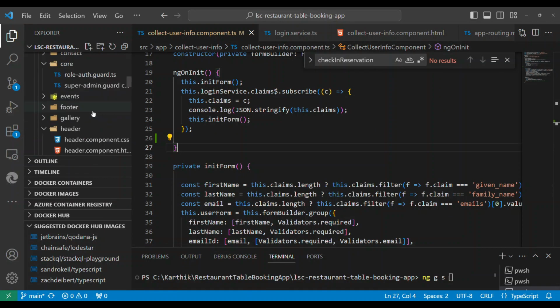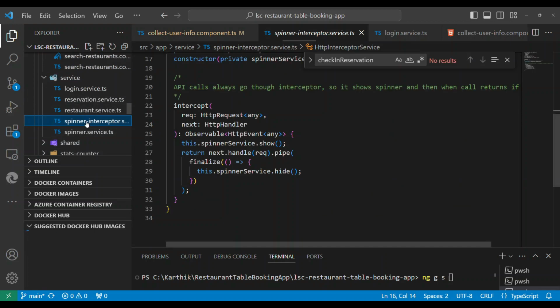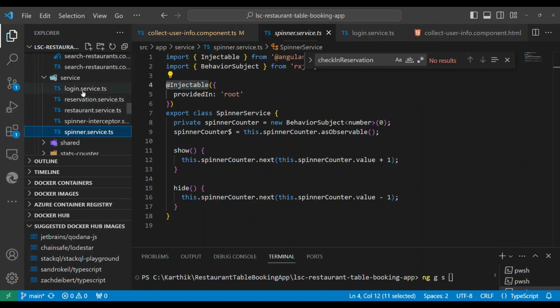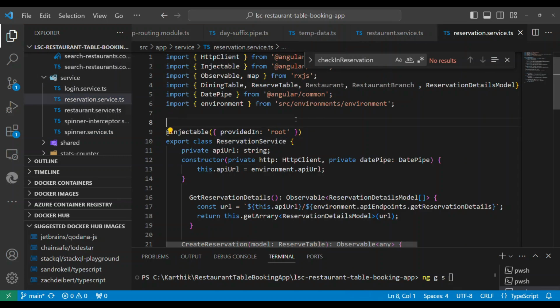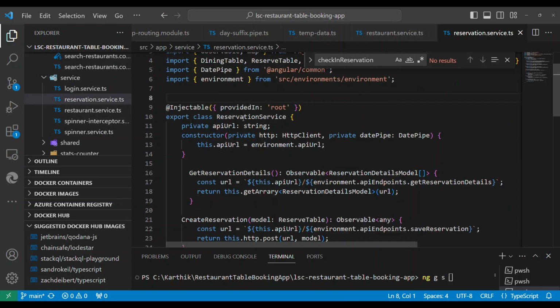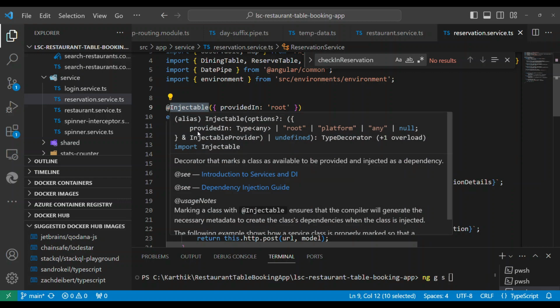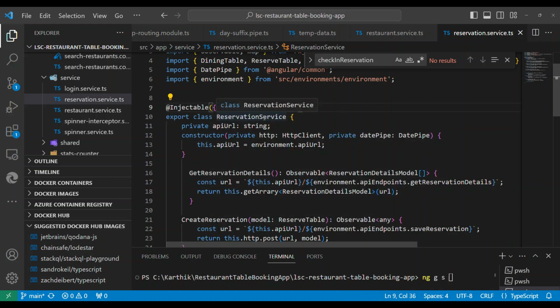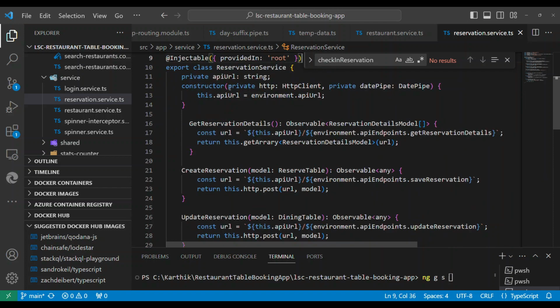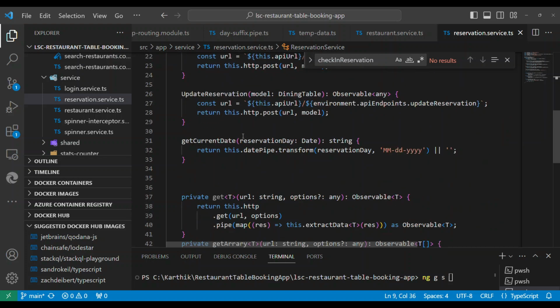So we have something called services here. Okay, so let's open up the service. For example, spinner service, or let's say, okay. So let's say we have something called reservation service. So this reservation service is nothing but a class, but it is decorated with something called injectable. Okay, so now this class will become an injectable service that you can inject into any other component or services. Now what this is doing, this is encapsulating the HTTP request and it is calling some web API.